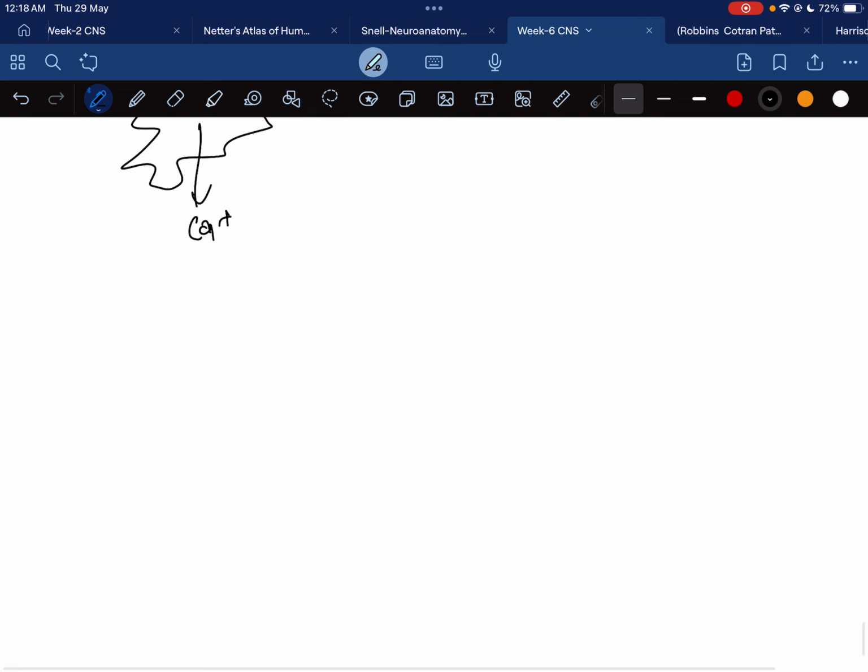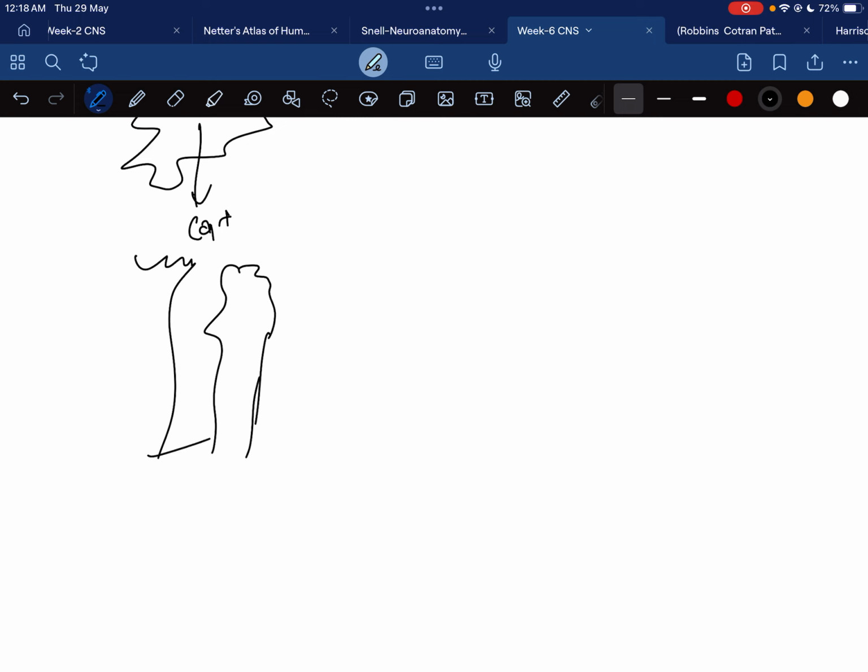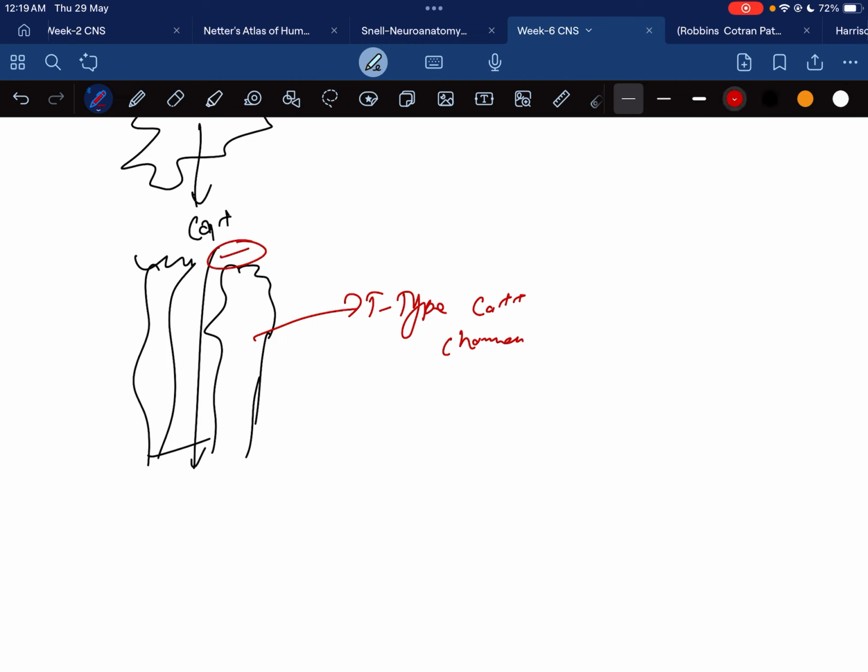This is a T-type calcium channel. When it is inhibited, there is no action. So there is inhibition of the T-type calcium current.